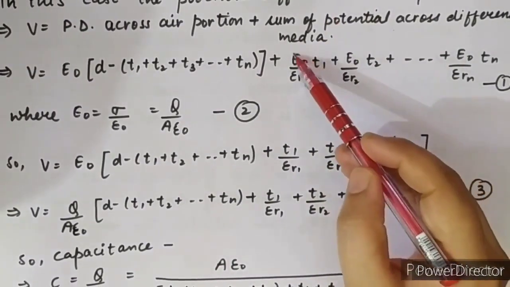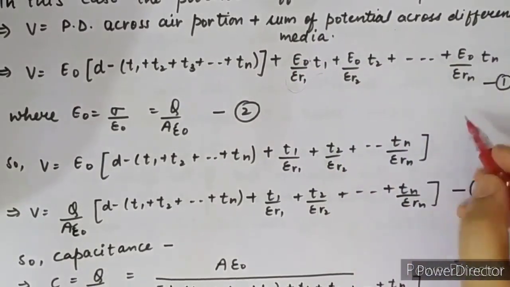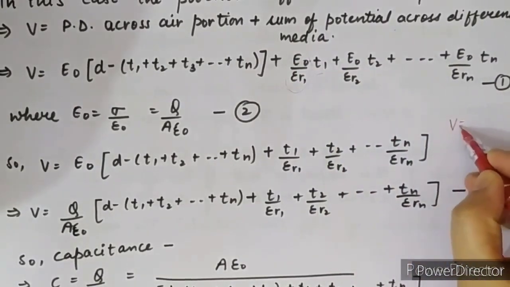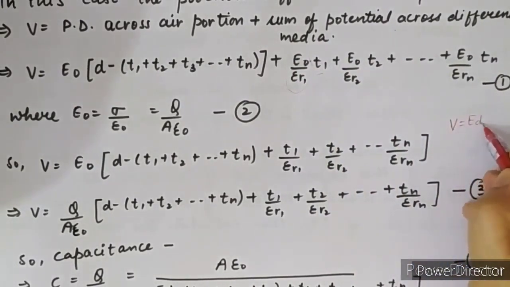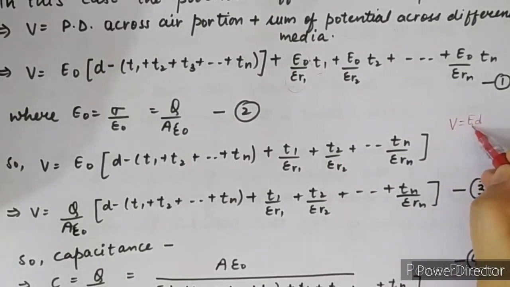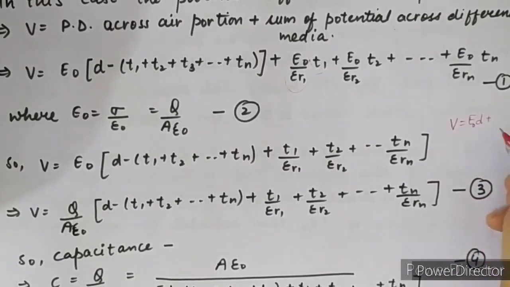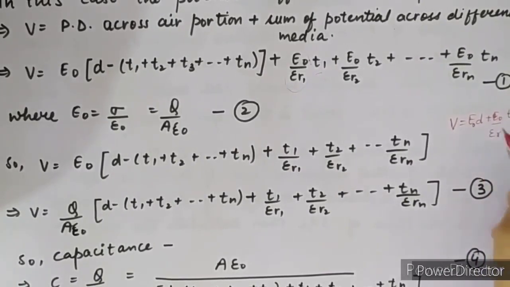This is the formula of the electric field into distance, V = ED. First we calculate for the vacuum, next for the different dielectric media, E naught upon epsilon R into the thickness.